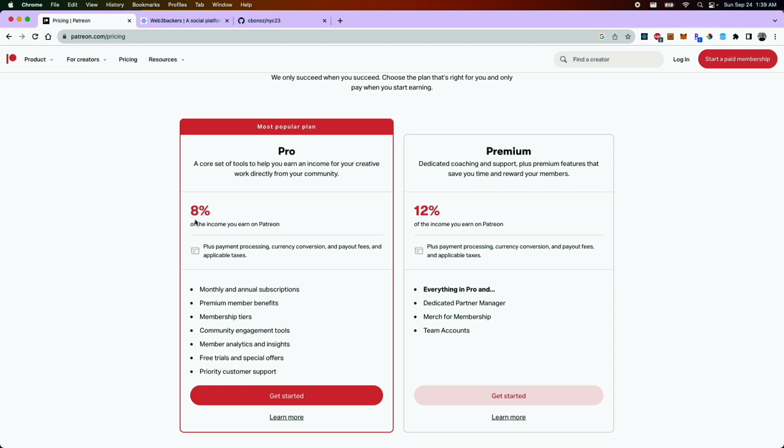Additionally, there are fees. The moment you get any sort of momentum on this platform, that could be over 10% and come out of every payment that you receive.